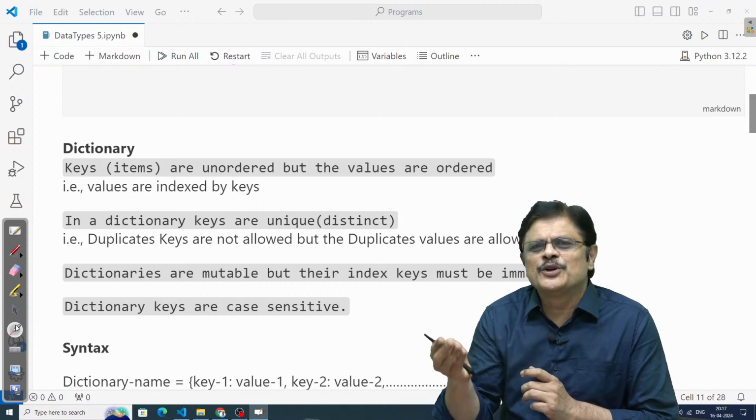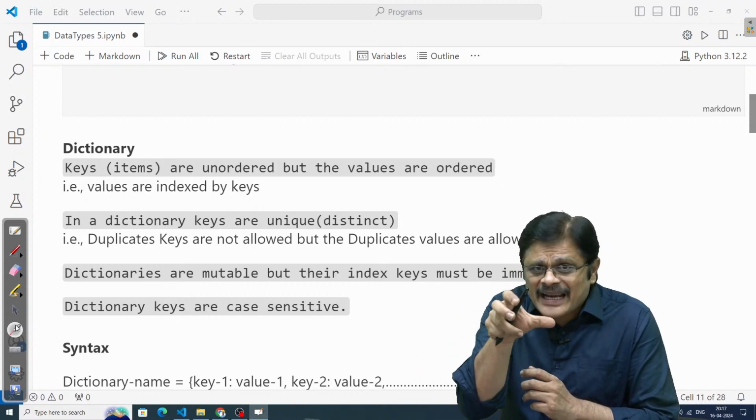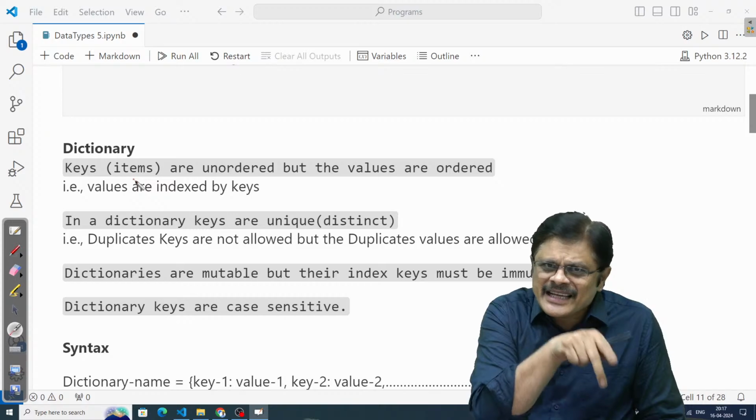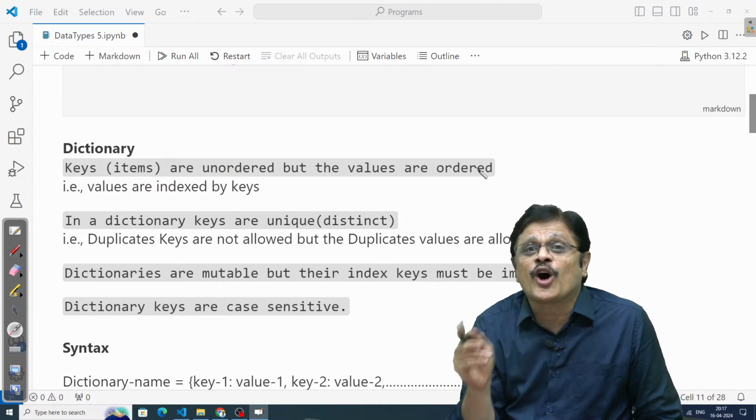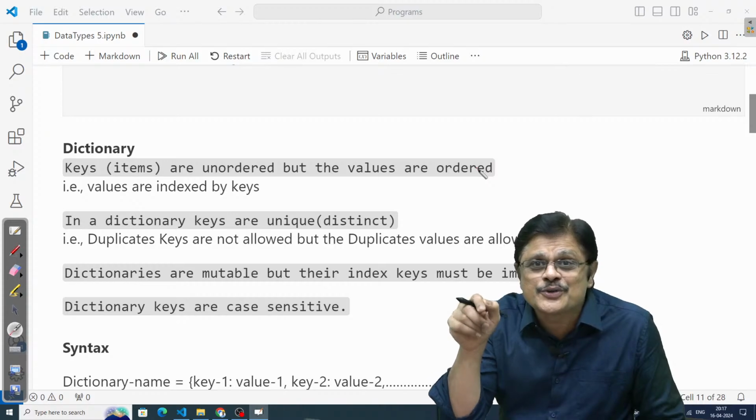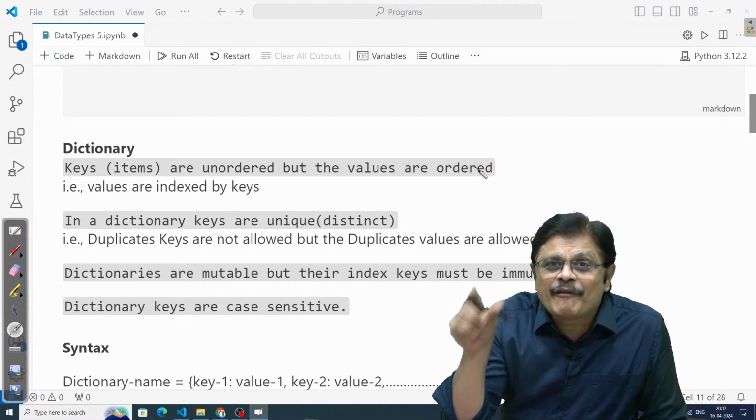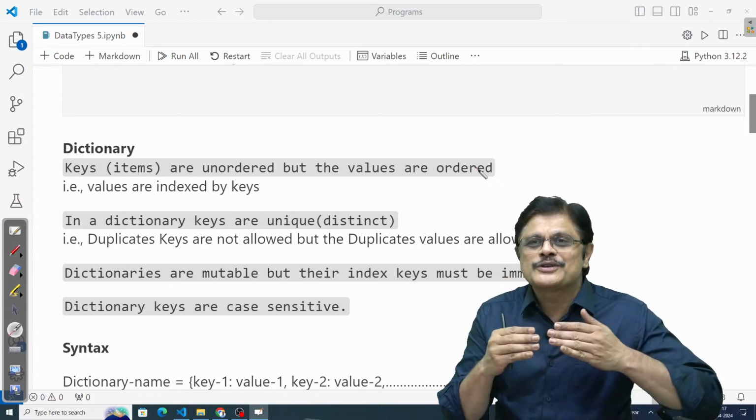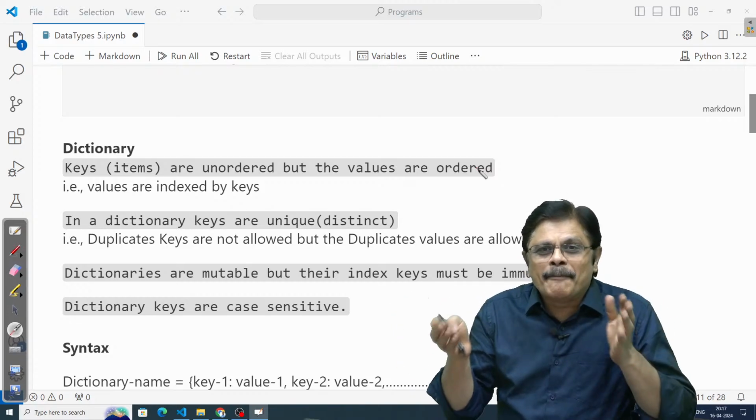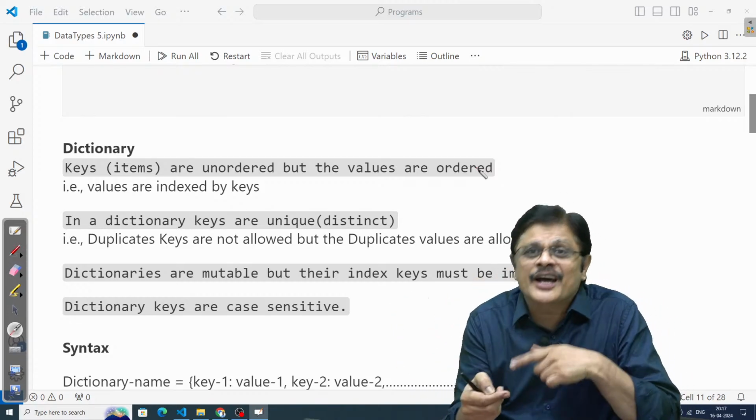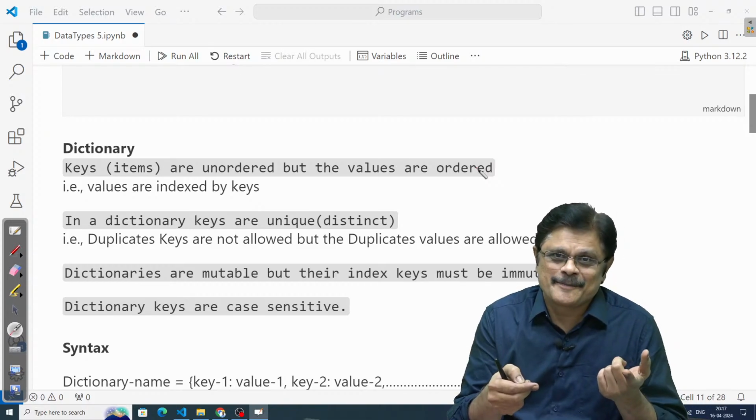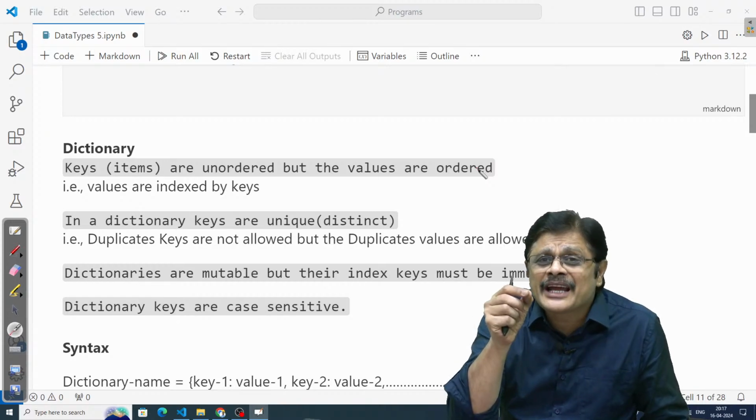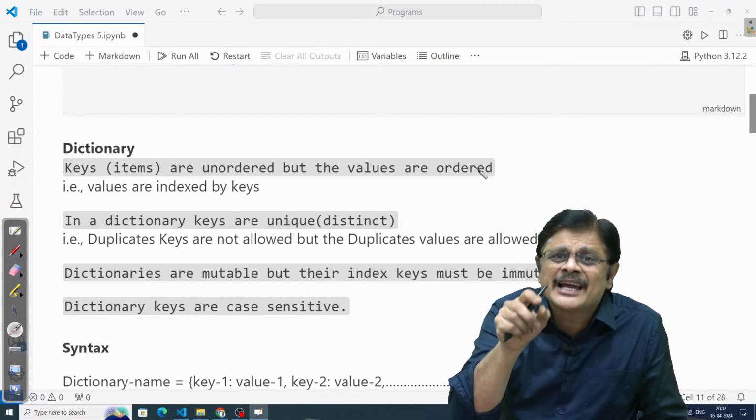Maybe using for loops you can get those, but directly you cannot access that particular key value pair. So items, and hence the keys, are also unordered, but the values are ordered, because you can access the values using the keys. So here for values, keys act as indices. If you see the dictionary as a whole, it is unordered, but within the dictionary the values are ordered by keys. That is, we can access the values using key indices.